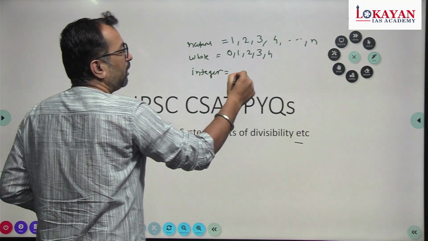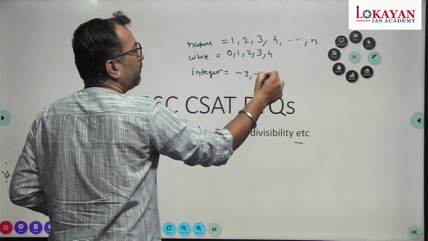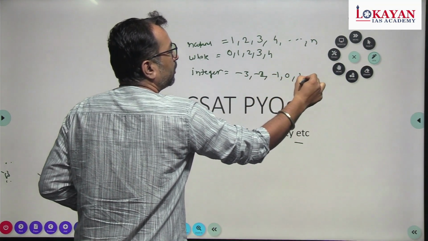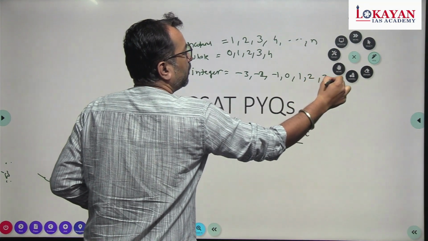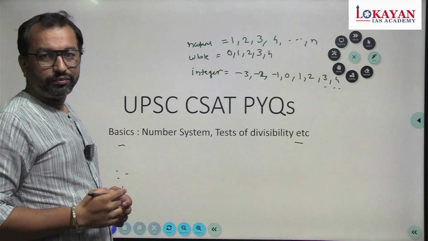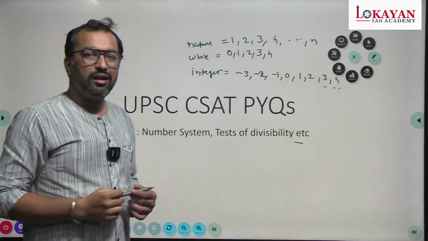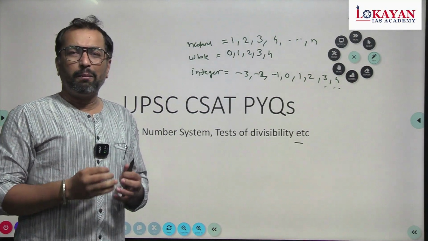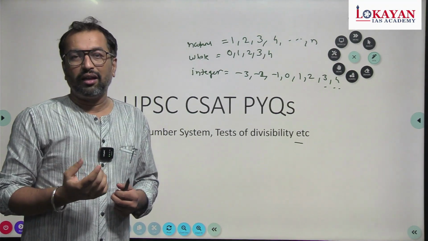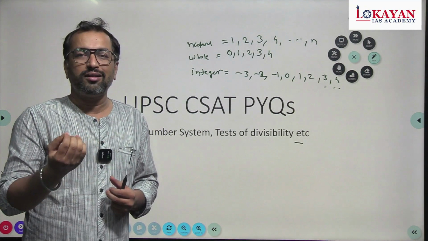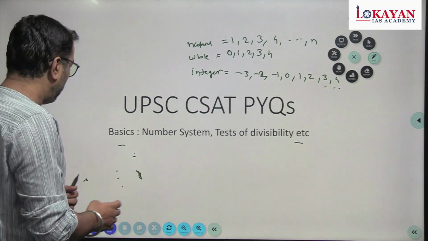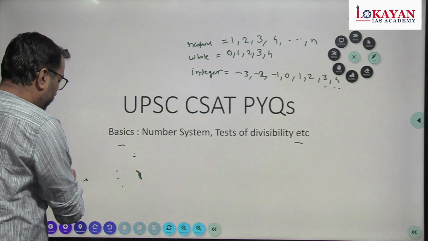Integer means if you add all the negative numbers, that is the series of integers. These basic concepts you must know, because there are multiple questions where the questions are so basic that you have to know what an integer is and the difference between an integer and a whole number, right? So let's check a few examples.